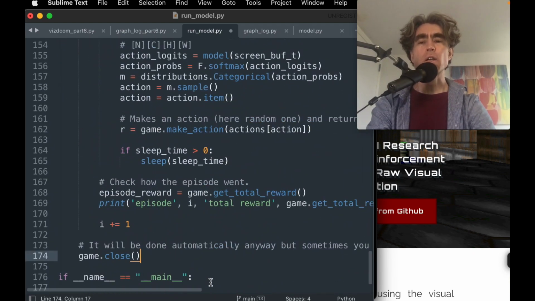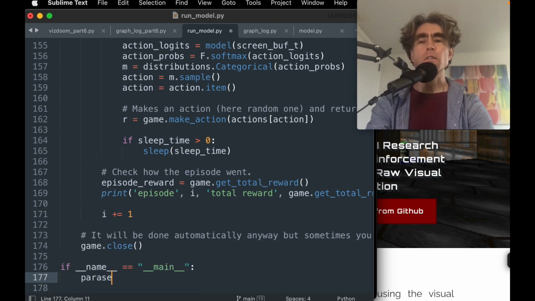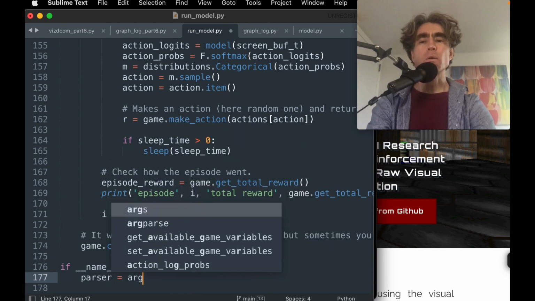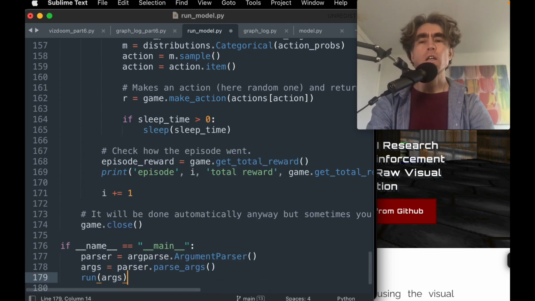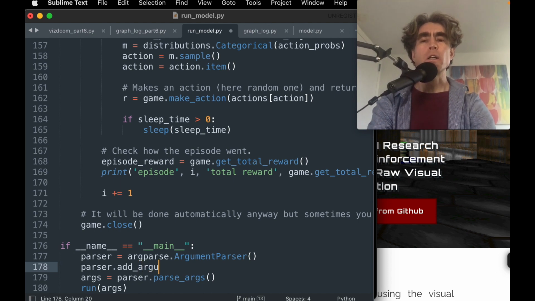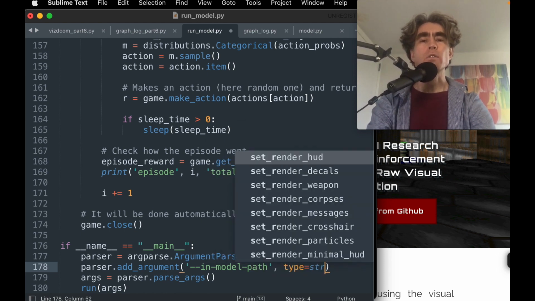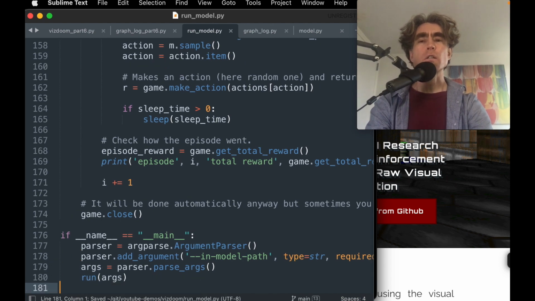Then down here we'll do parser equal argparse.ArgumentParser, and then args equal parser.parse_args, and then run args. We'll give it one argument, which is going to be the path of the model, like model path, type str, required true.